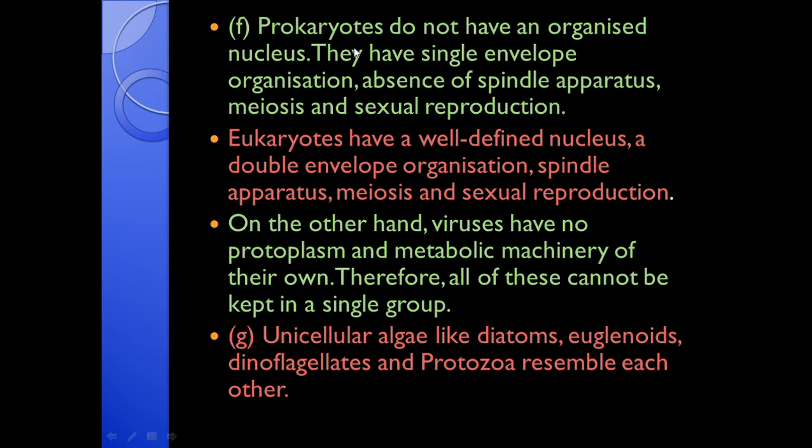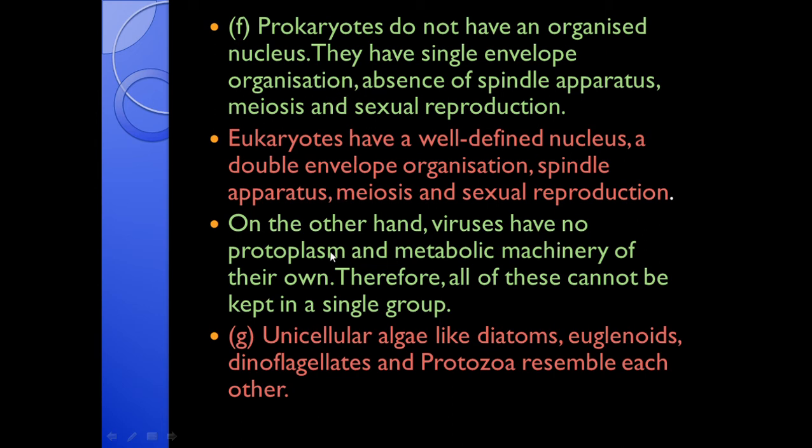Prokaryotes do not have an organized nucleus. They have single envelope organization. There is absence of spindle apparatus. They do not show meiosis and sexual reproduction. While eukaryotes have a well-defined nucleus, they have double envelope organization, spindle apparatus, meiosis, and sexual type of reproduction. So we can't keep prokaryotes and eukaryotes in the same groups. They should be placed in different groups only.